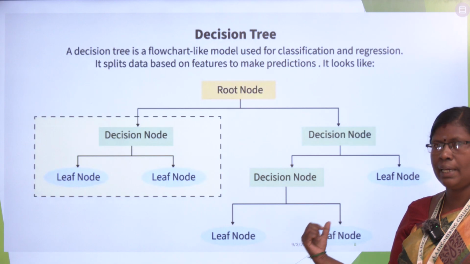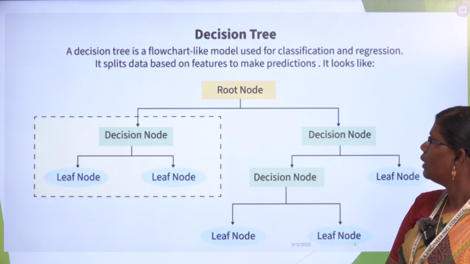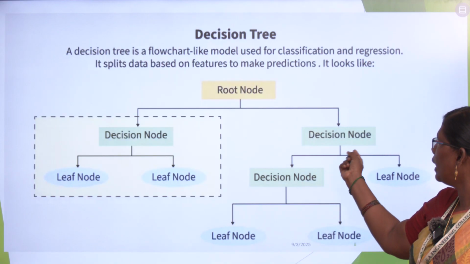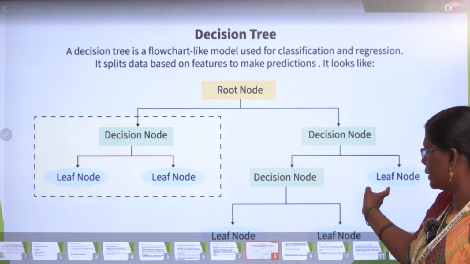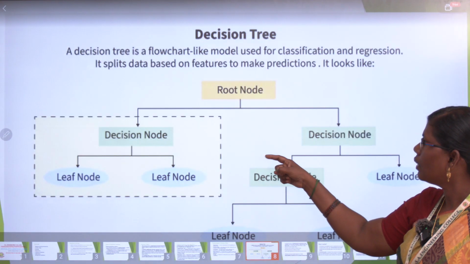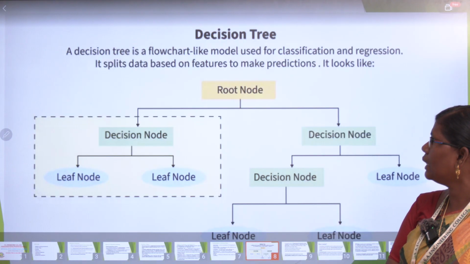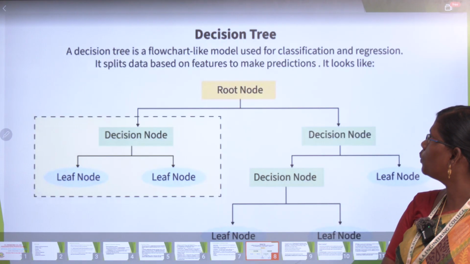And here I have given a decision tree diagram. So in the decision tree, there is a root node where it starts, and then a decision node. Here is a leaf node. Next, a decision tree is a flowchart-like model used for classification and regression. It splits data based on features to make predictions.